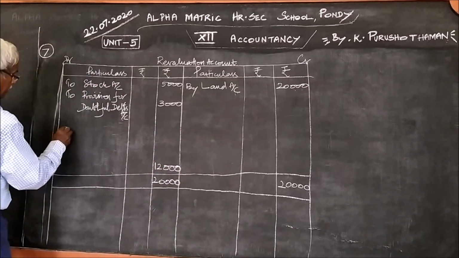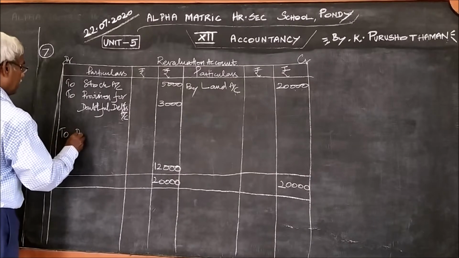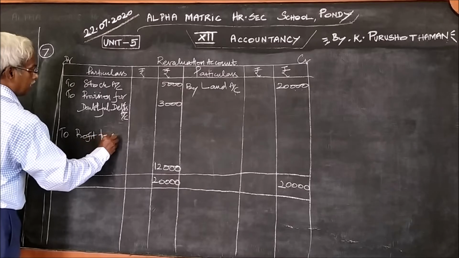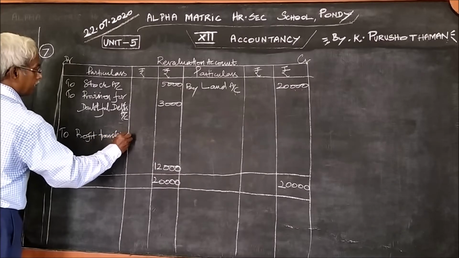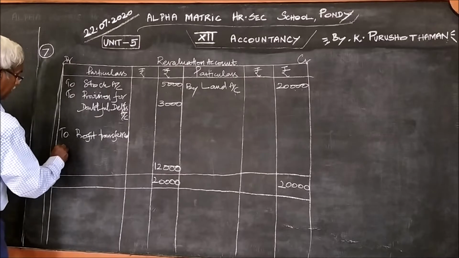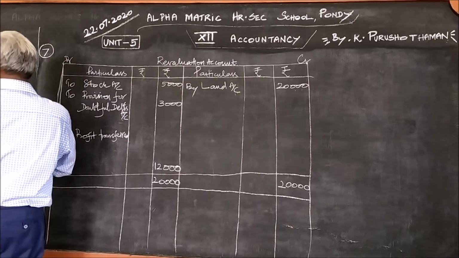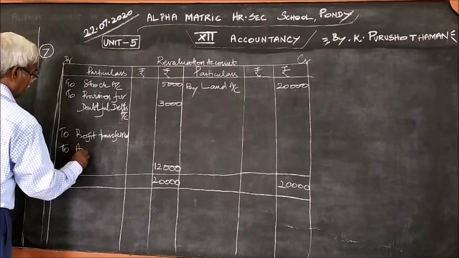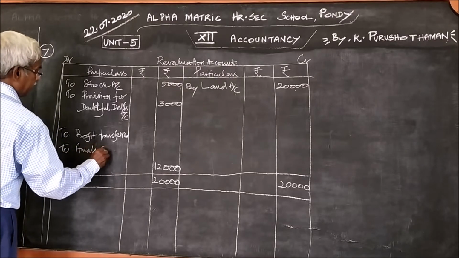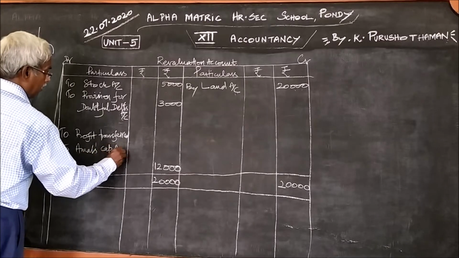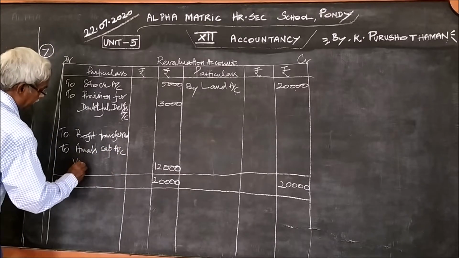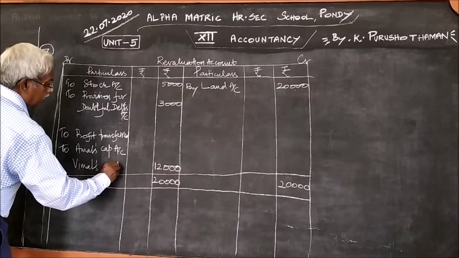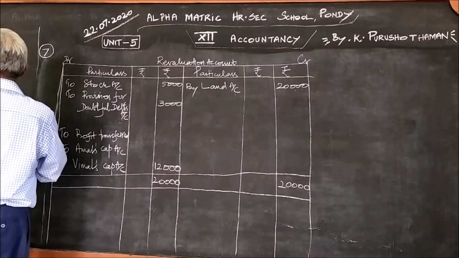Here this profit should be transferred to the two partners. Who are the two partners? Amal and Vimal. By profit transferred to Amal's capital account, to Vimal's capital account. In what ratio should it be divided?